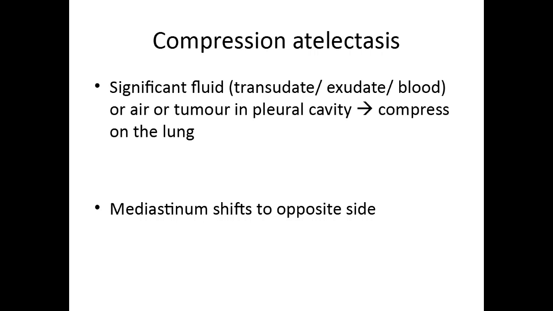In compression atelectasis, there is something that is compressing on the lung, making it collapse. So example for that is significant fluid. It could either be exudate or transudate or blood or air or tumor in the pleural cavity. So there is something in the pleural cavity that is pressing on the lung. Here, however, since there is a mass involved, it could either be pleural effusion, something in the pleural cavity, or a tumor itself that is pressing on the lung, the mediastinum happens to shift to the opposite side. In resorption atelectasis, mediastinum had shifted to the same side of the collapse. So here it is opposite side of the collapse.